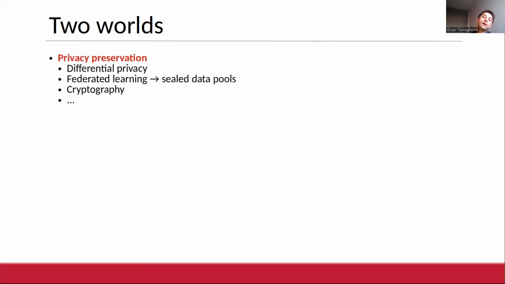Intuitively, we should work within the privacy preservation domain, where approaches like differential privacy are state of the art, or where, for example, federated learning approaches are being very used, for example, in sealed data pools for hospitals and for treating medical data, and where cryptography is also very well used in order to protect data.